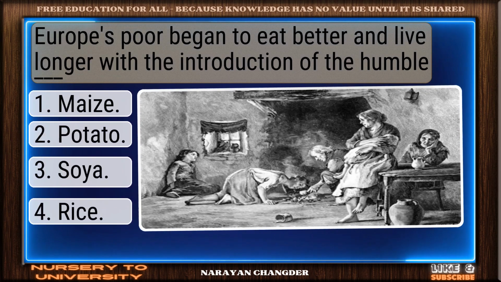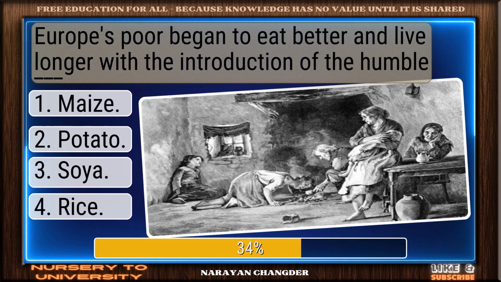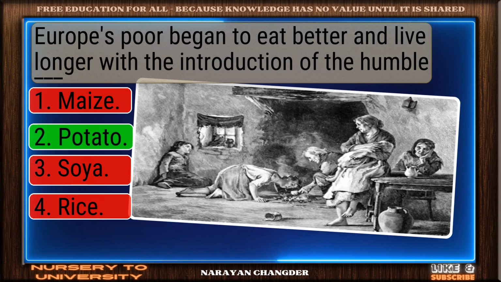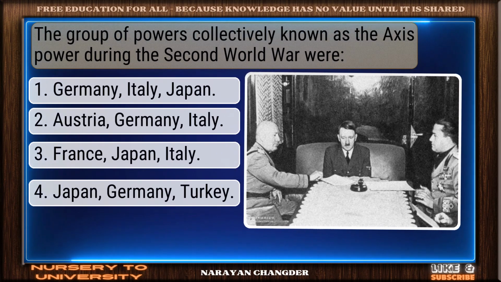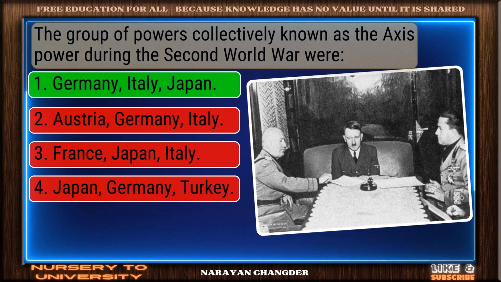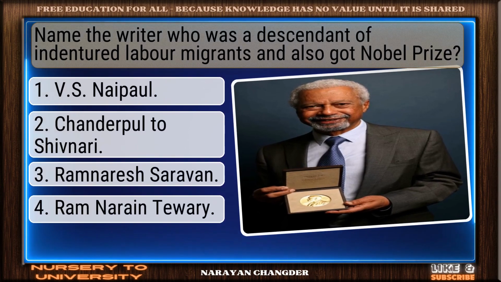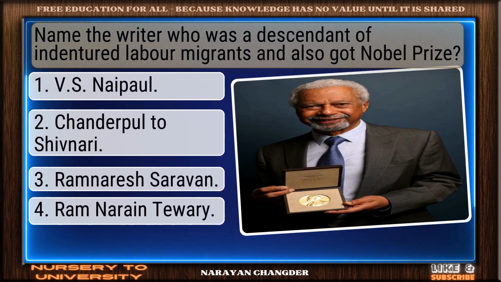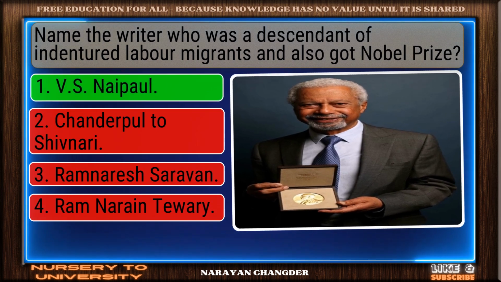Europe's poor began to eat better and live longer with the introduction of the humble dash. On track. Potato is correct. The group of powers collectively known as the Axis power during the Second World War were. Smart pick. Germany, Italy, Japan is correct. Name the writer who was a descendant of indentured labor migrants and also got Nobel Prize. Well done. V.S. Naipaul is right.